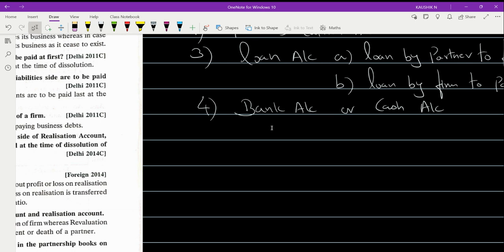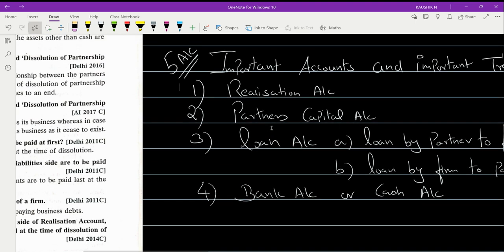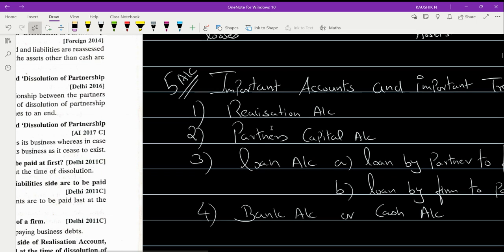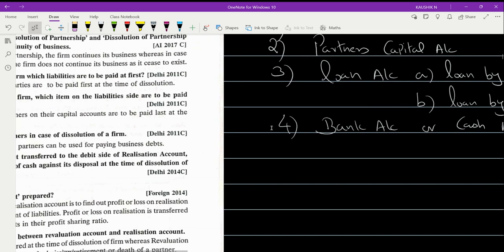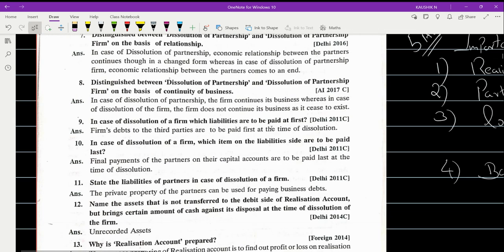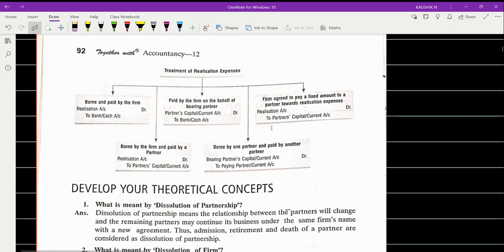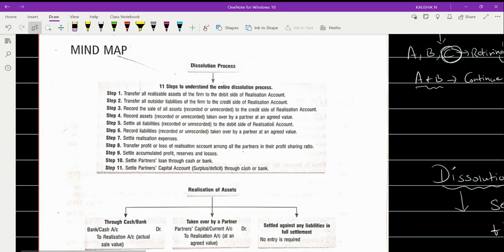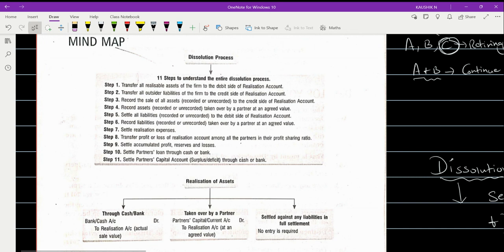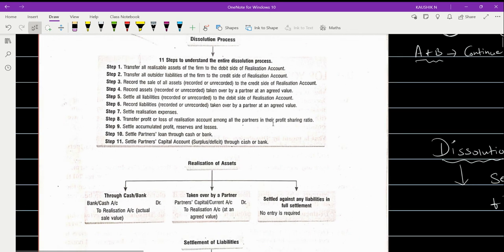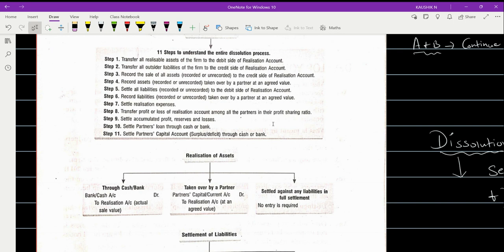So this is how you have to match your memorandum balance sheet. Is it clear to everyone? Okay, fine. So the five important accounts that have to be prepared, we have discussed. Now let us have a look at what we'll do in case of the realization account. What is the format of the realization account, and also we'll discuss the procedure of dissolution and the important journal entries along with the realization account format.